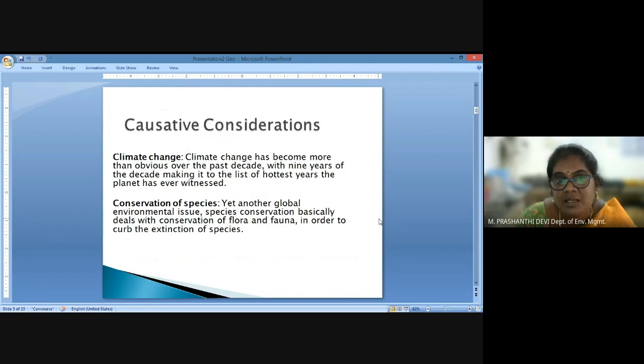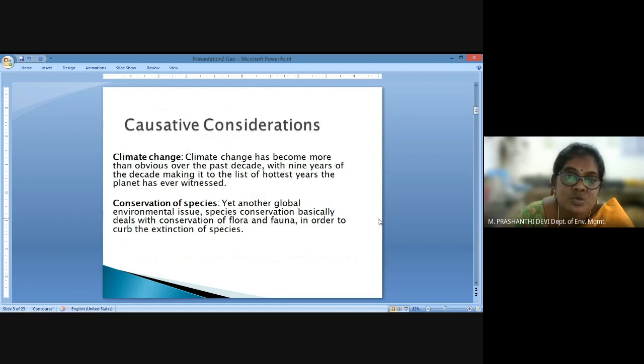But when we take the causative consideration of each individual environmental aspect which impacts human health and the human population, largely we talk about climate change. Climate change has in recent years become another word for environmental issues. Everywhere people are discussing climate change, its impact, and what climate change has done to national development and the national economy as such.